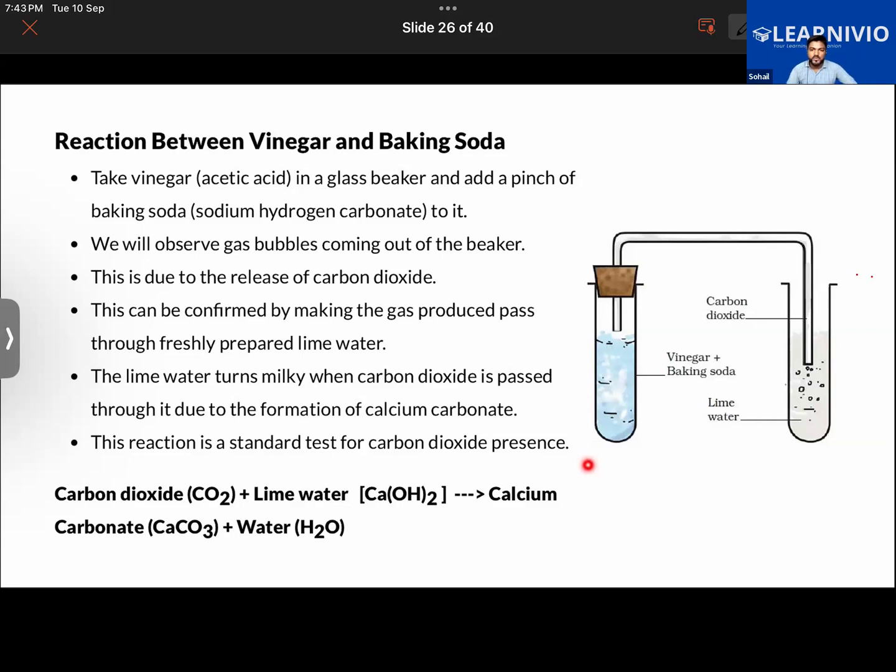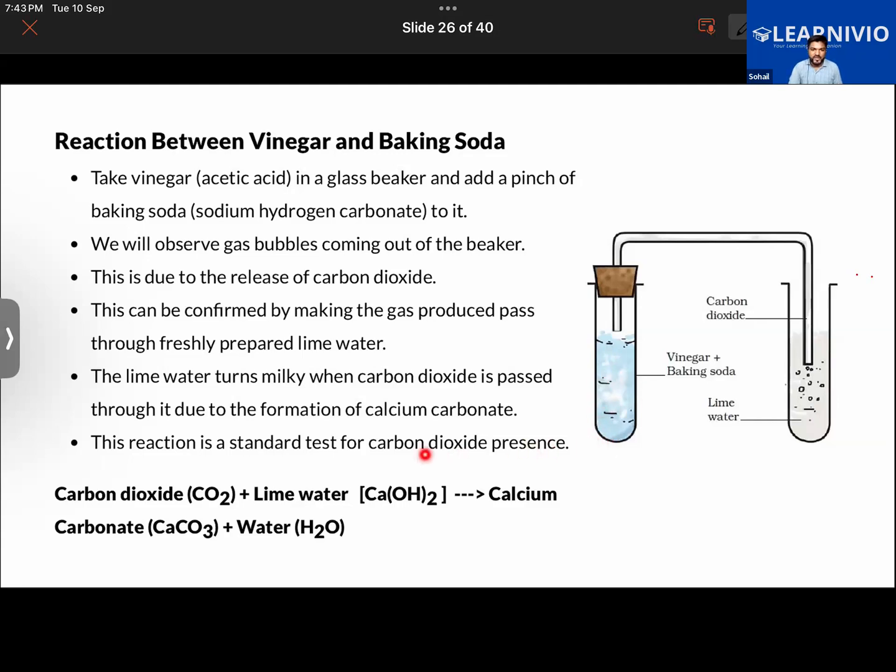Talking about this reaction, we have taken some vinegar in the glass test tube. Now we have added just a pinch of baking soda in this. After a few seconds, we will observe that bubbles start to form inside this glass beaker. What basically happens here?